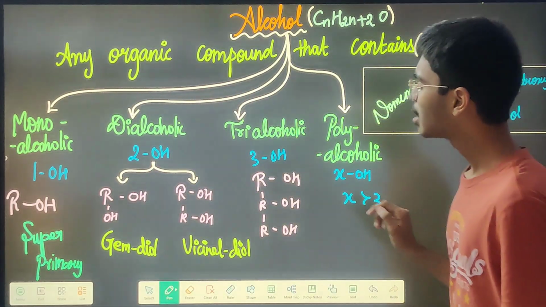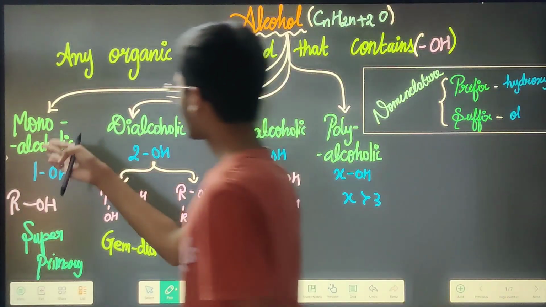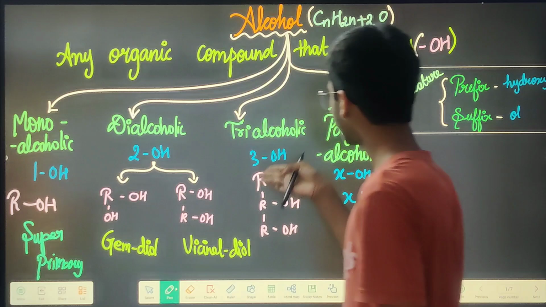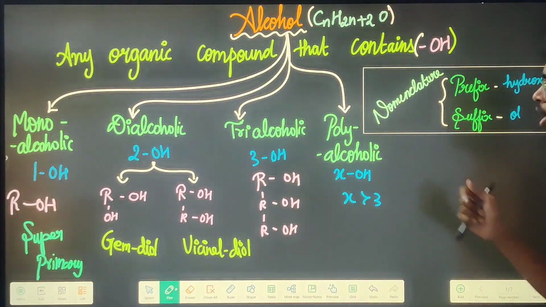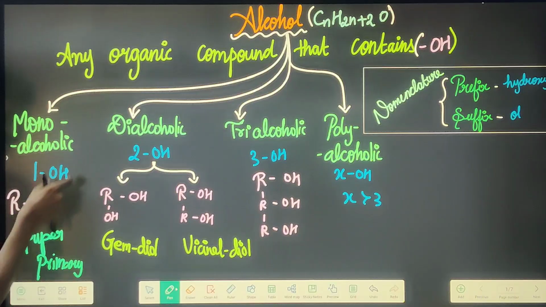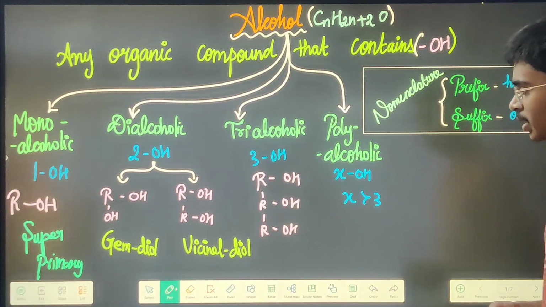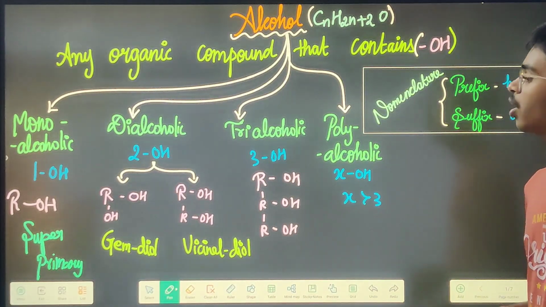First is based on the number of OH groups. There is mono alcohol, di-alcohol, tri-alcohol, and then polyalcohol. Mono alcohol is where you have only one OH in the entire organic compound. It could be super primary or just primary.